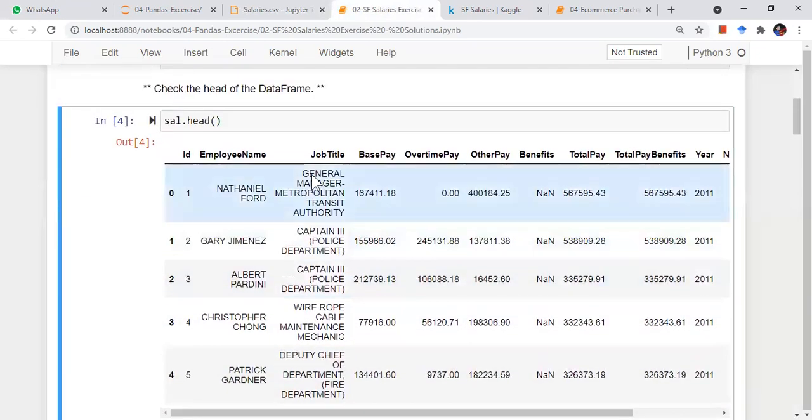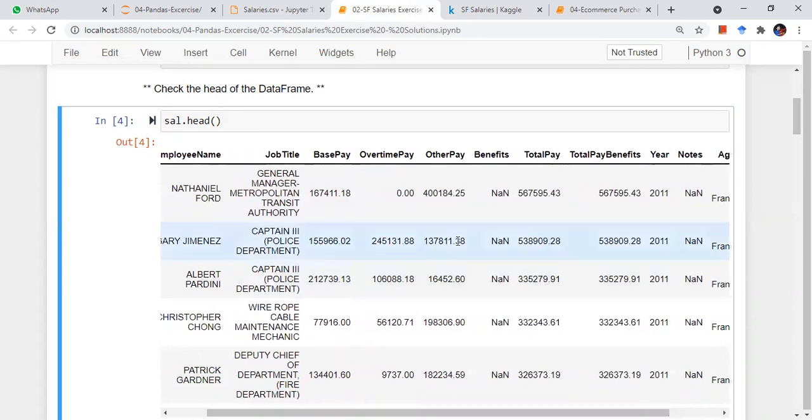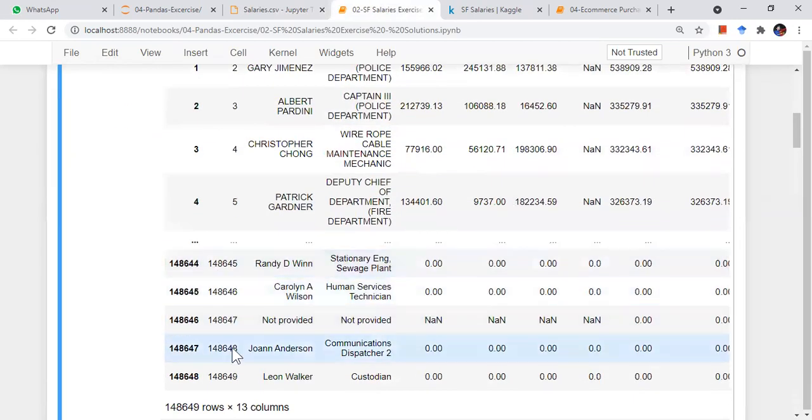It has multiple columns: ID, employee name, job title, base pay, and it is much more readable as compared to an Excel file, right? I do need to scroll down because I'm just printing. By default, head will print only the top five rows. If you do head(-5), I think you will get the last five rows, right? Yeah, like this, the last five.